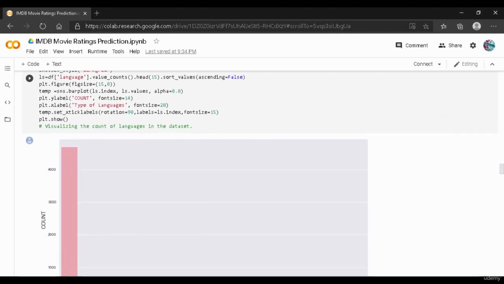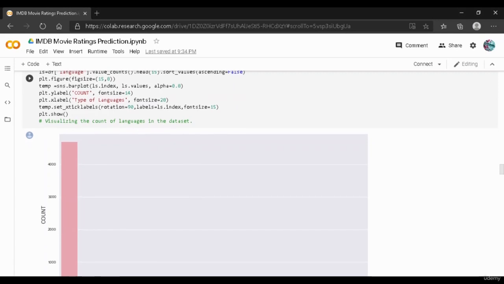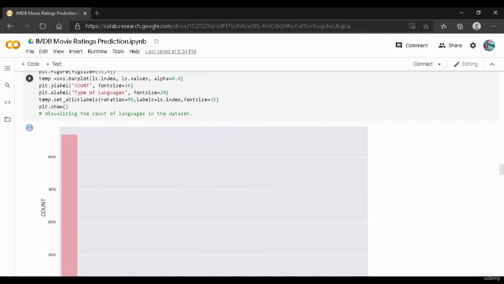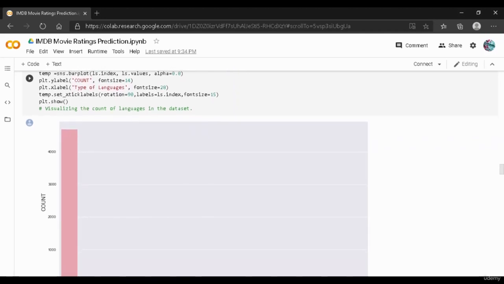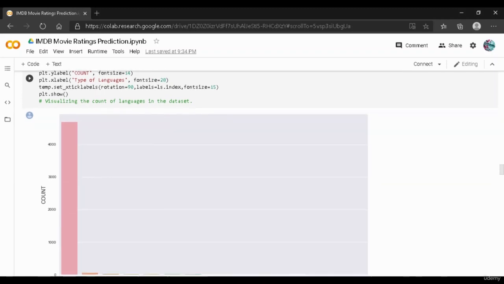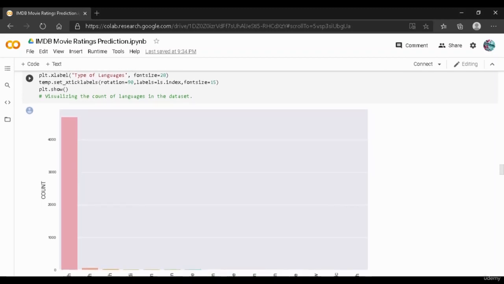And this is the figure size, and this is the bar plot. We have displayed the type of languages on the x-axis, so this is the x label and this is the y label, where we have count, and the size of the particular labels is mentioned in the font size. And over here we have given the xticks labels rotation equal to 90.